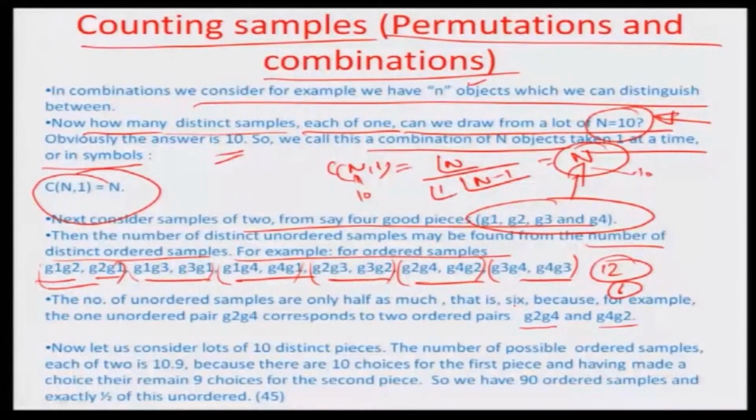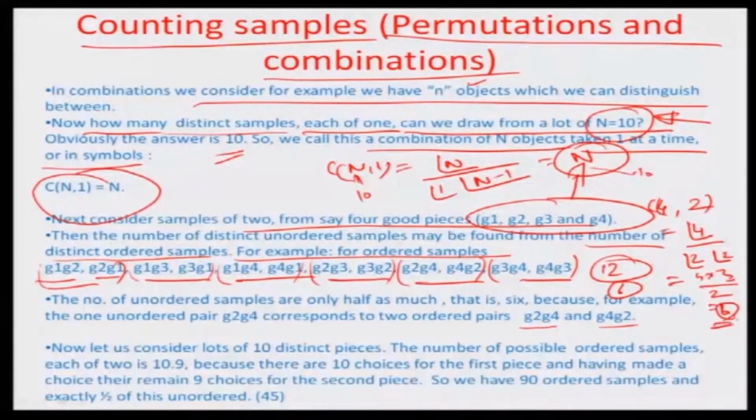So for the unordered case, where you are drawing 2 out of a lot size of 4, C42 corresponds to 4 factorial by 2 factorial into 2 factorial, that is 4 into 3 by 2, which is equal to 6.